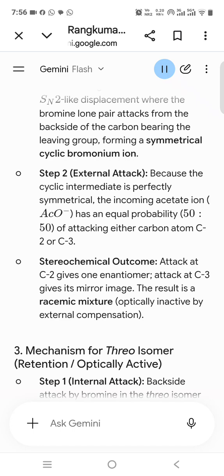Q. Acetolysis of both erythro and threo 3-bromobutan-2-ol yields racemic and optically active products respectively. Mechanistically explain this stereochemical outcome. 15 marks. Model answer structure. 5. Introduction to the phenomenon.